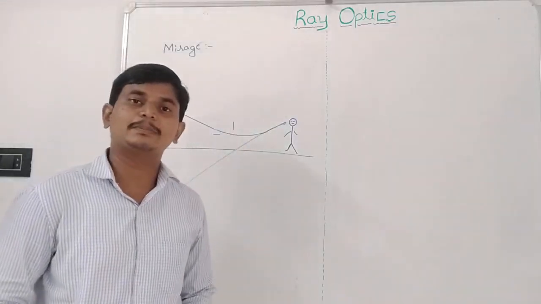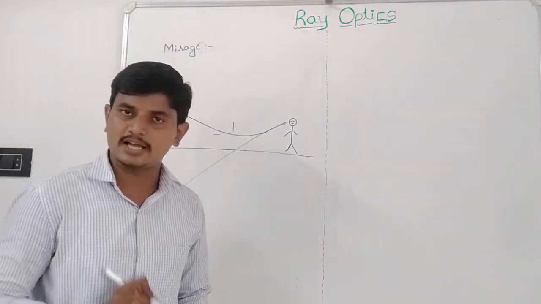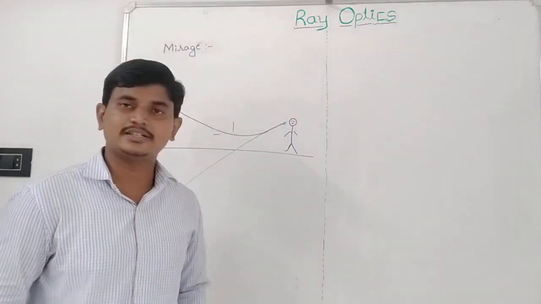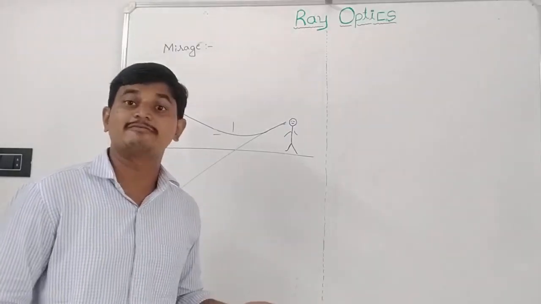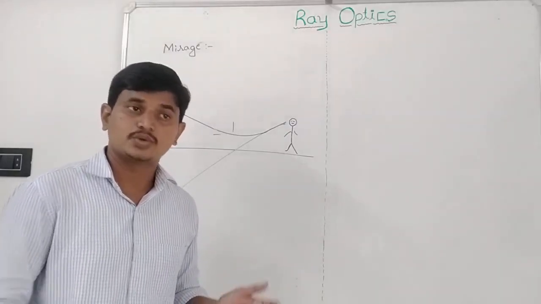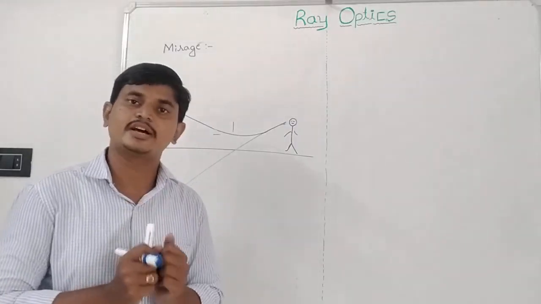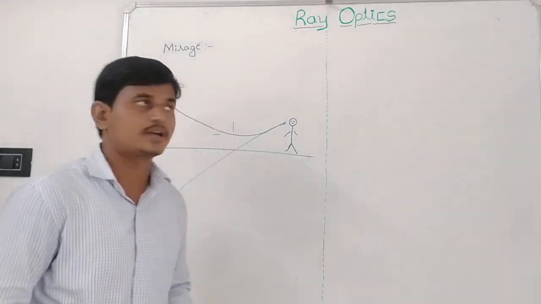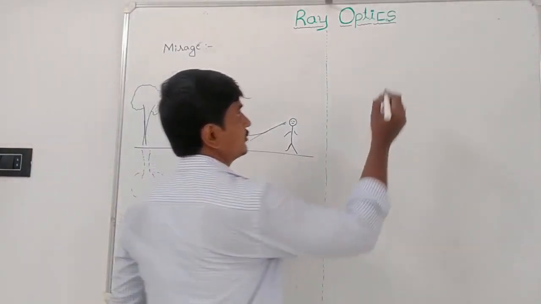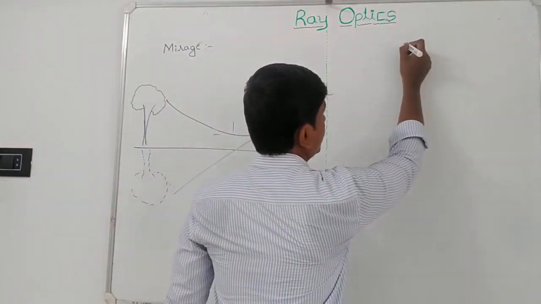Isosceles right angled prisms, which are made of glass, are used to bend the light by 90 degrees or 180 degrees like this. So to change the direction of light, we use these types of isosceles right angled prisms. The first one you can consider like this.